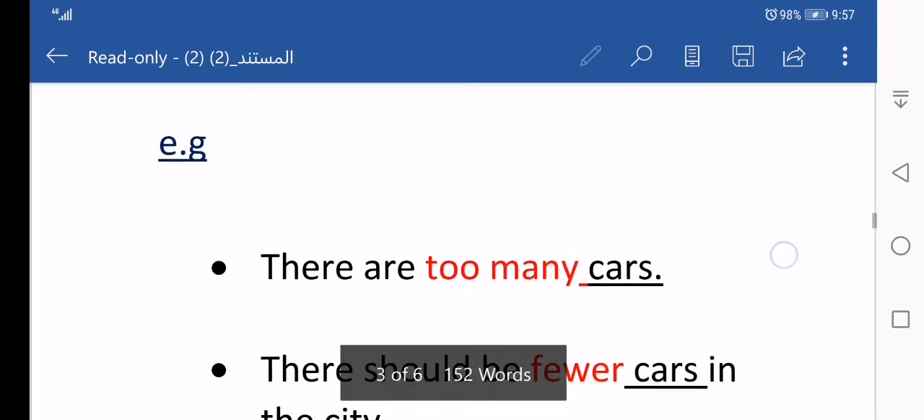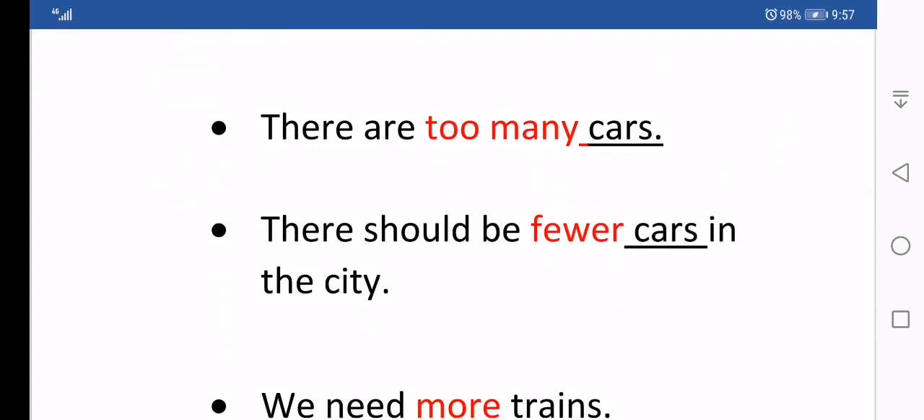There are. The second example, there should be fewer cars in the city. So if we have a big number of cars in the city, we need to have a small number of cars. We use the quantifier fewer. It comes before the countable noun cars. There should be fewer cars in the city.